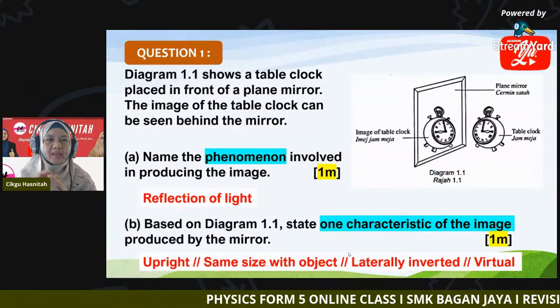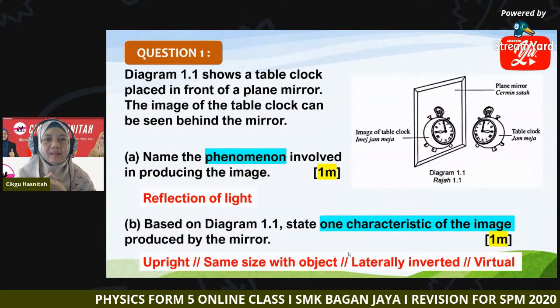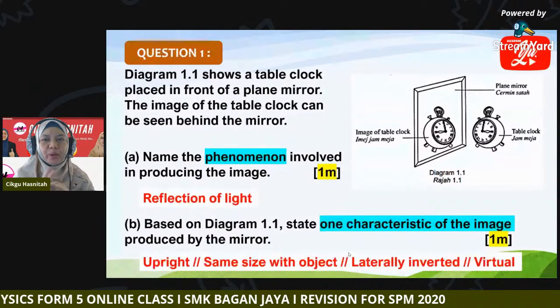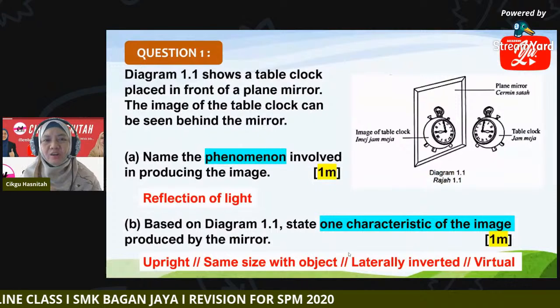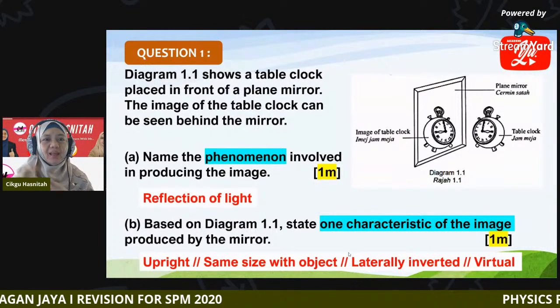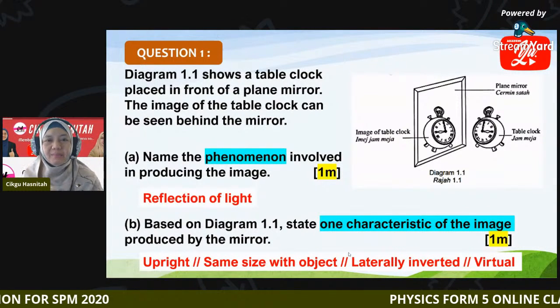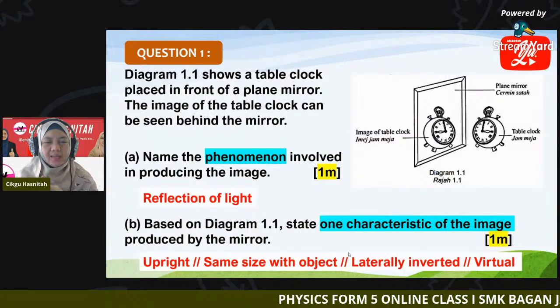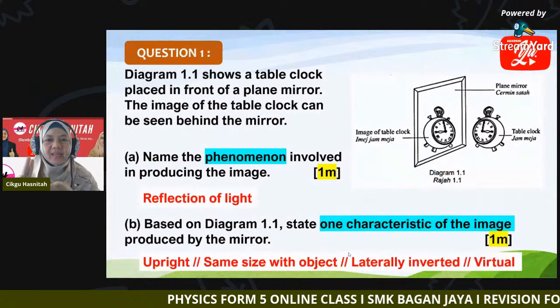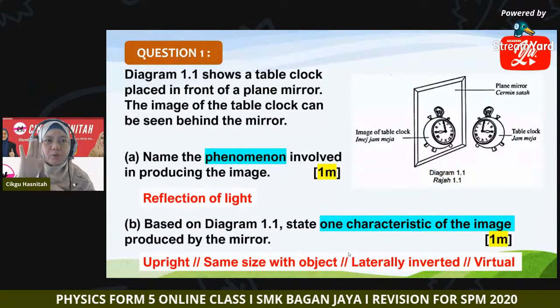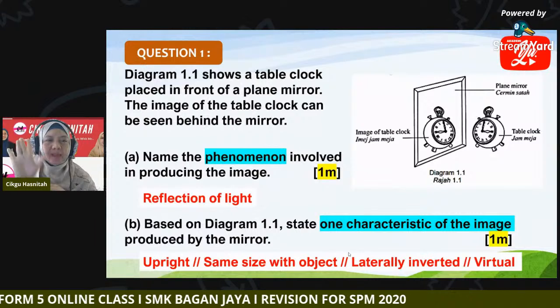You can say it is upright. Fu Xuan Ling, it is not real. Upright, same size as the object, laterally inverted, meaning the right goes to the left and the left appears on the right.